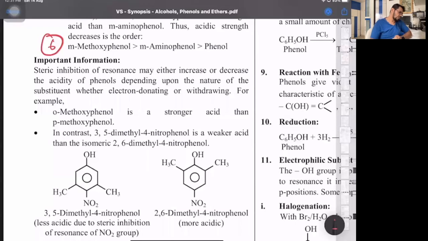Then what it says over here, since inhibition of resonance may either increase or decrease the acidity depending on the nature of the group. 3,5-dimethyl-4-nitrophenol is a weaker acid than isomeric 2,6-dimethyl-4-nitrophenol. Okay. So because of the resonance part, we say it might sometimes increase or decrease the acidic strength. So look at that. It says 3,5-dimethyl-4-nitrophenol is less acidic due to the steric hindrance of resonance effect of the NO2 group, and 2,6-dimethyl-4-nitrophenol is more acidic.